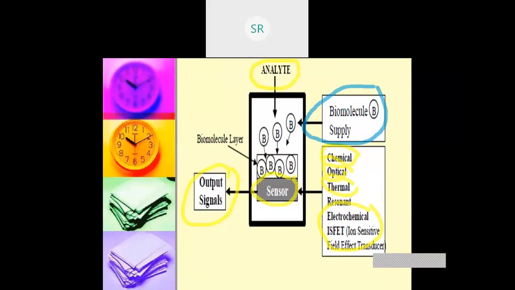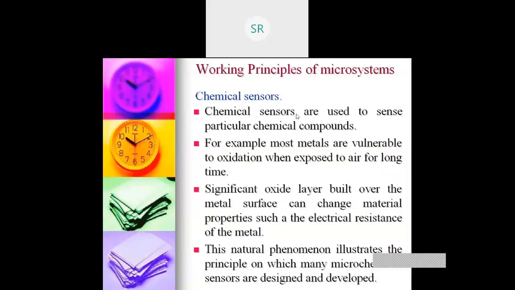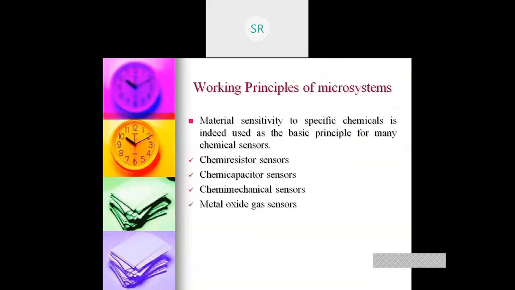So next, we are seeing the concept of the chemical sensor. This is also very important. Chemical sensors are used to sense a particular chemical compound. For example, an iron rod is vulnerable to oxidation when exposed to air for a long time. A significant oxide layer is built over the metal surface, and it changes material properties such as the electrical resistance of the metal. This natural phenomenon illustrates the principle on which many microchemical sensors are designed and developed.